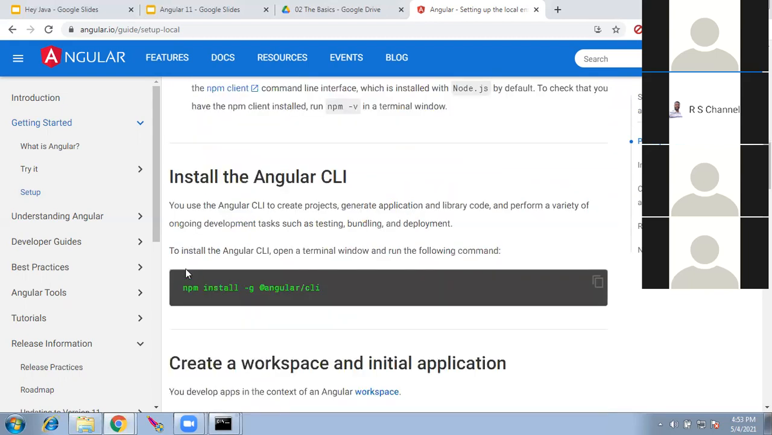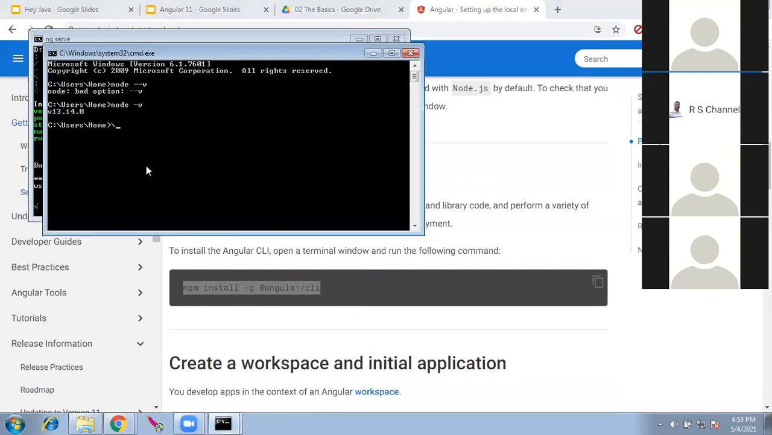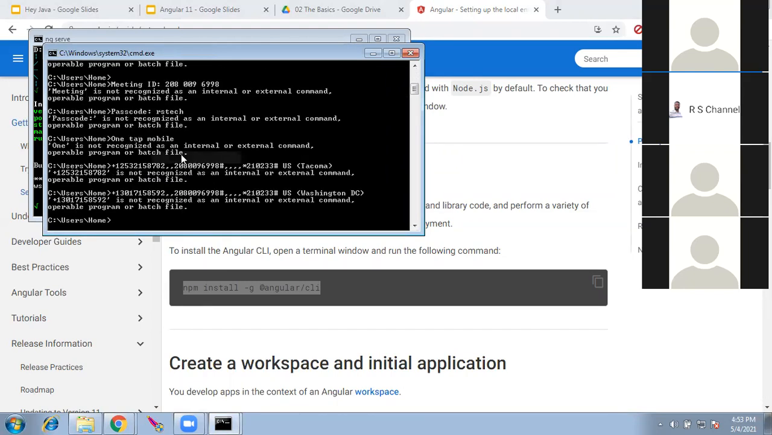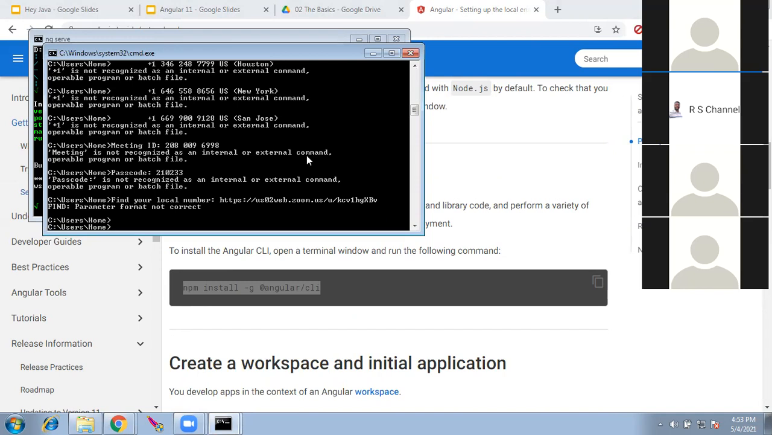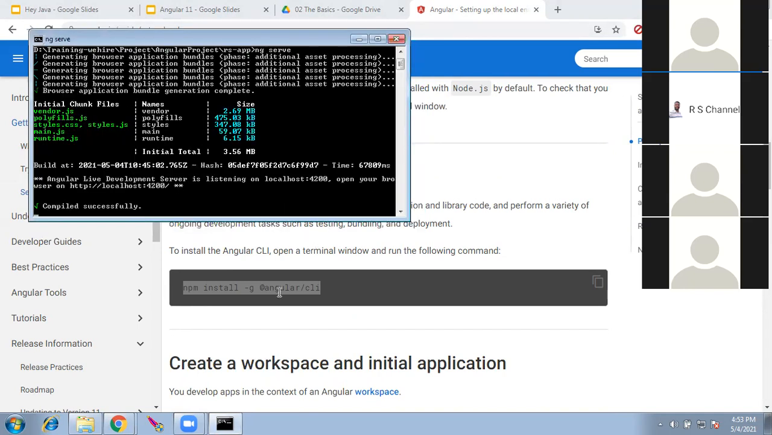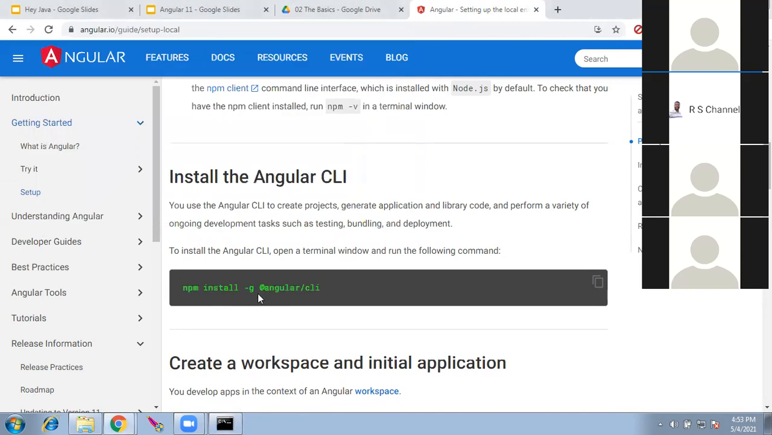Yeah, great. So they have given the command to install. All you have to do is just copy this command and go to a fresh command prompt and give it and install. It would take some time. What would happen is all the supporting files would be downloaded. Not this one, I copied wrongly. So all the supporting files would be downloaded into your system.